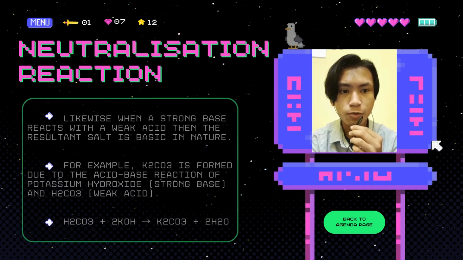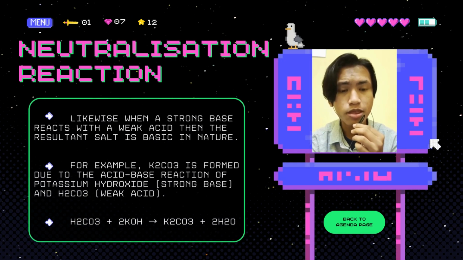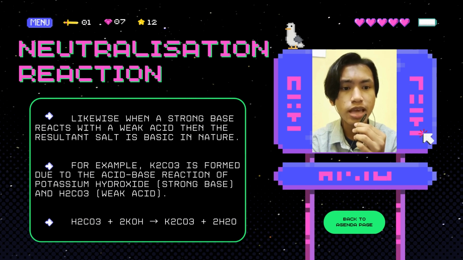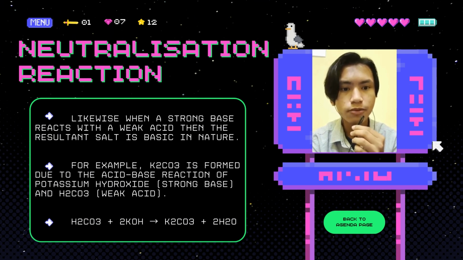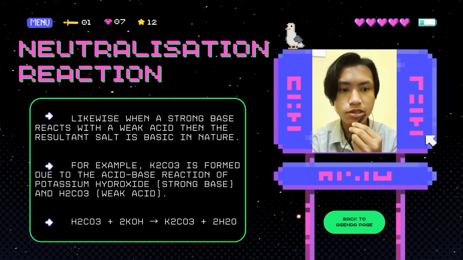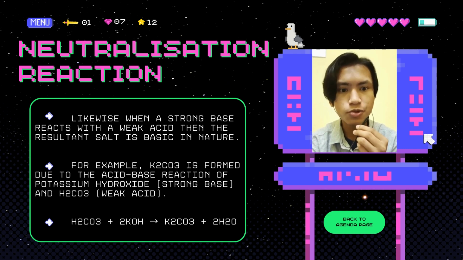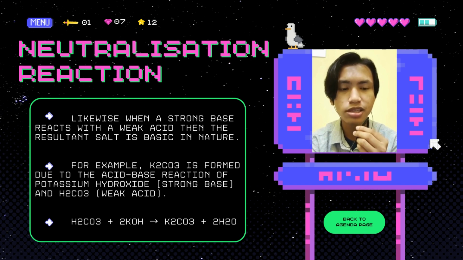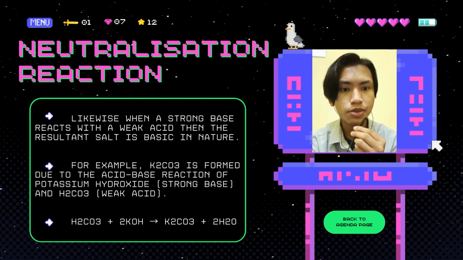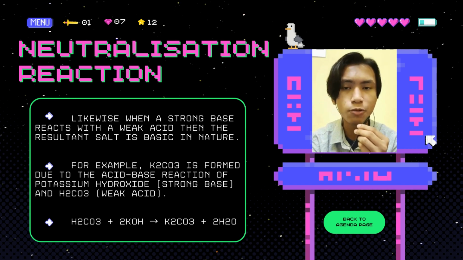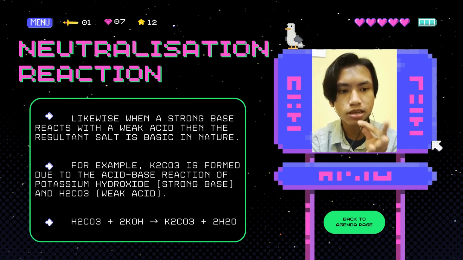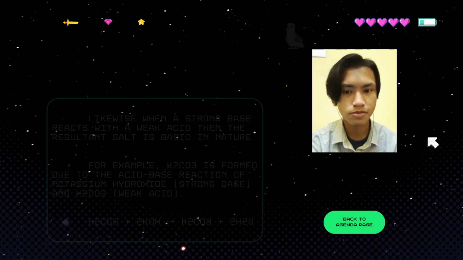Likewise, when a strong base reacts with a weak acid, the resultant salt is basic in nature. For example, K2CO3 is formed due to the acid-base reaction of potassium hydroxide, a strong base, and H2CO3, a weak acid. We can see the equation at the bottom.